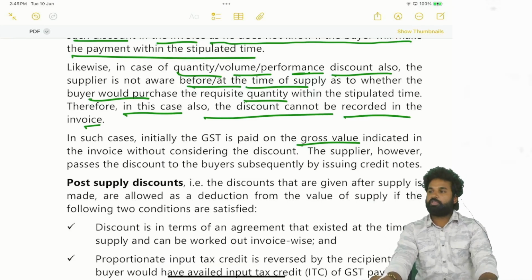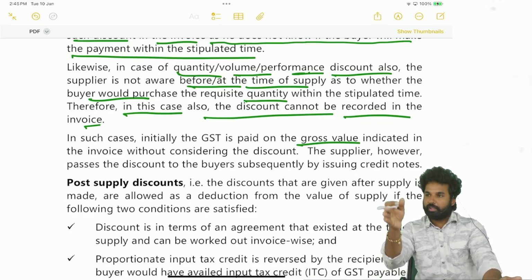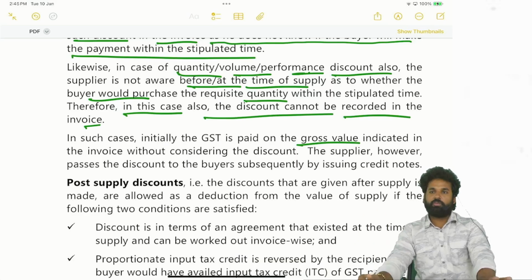So whatever adjustment you have to make to the invoice, you have to issue a debit note or credit note. If you want to increase the value, you have to give a debit note. In order to decrease the value or decrease the GST, you have to give a credit note.